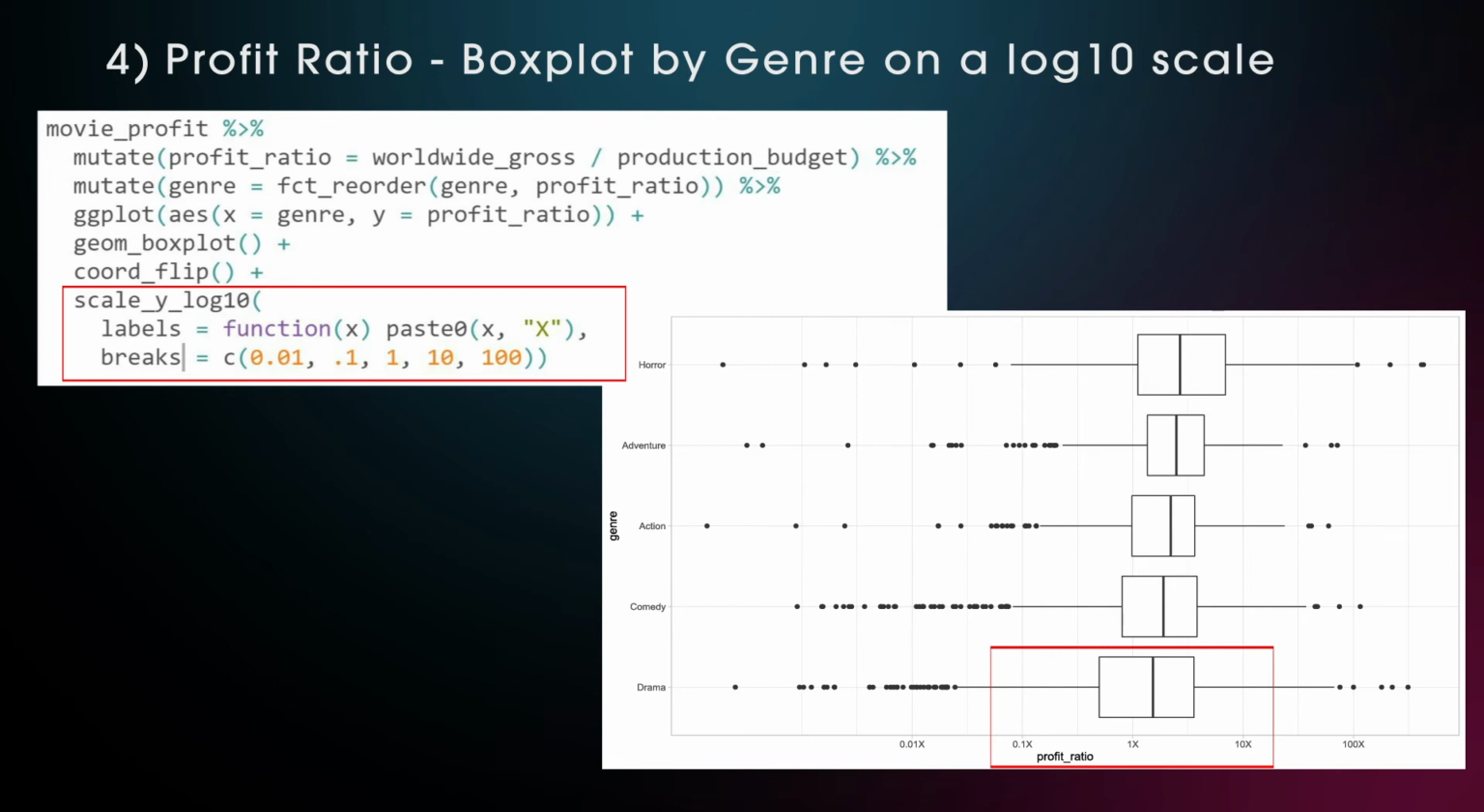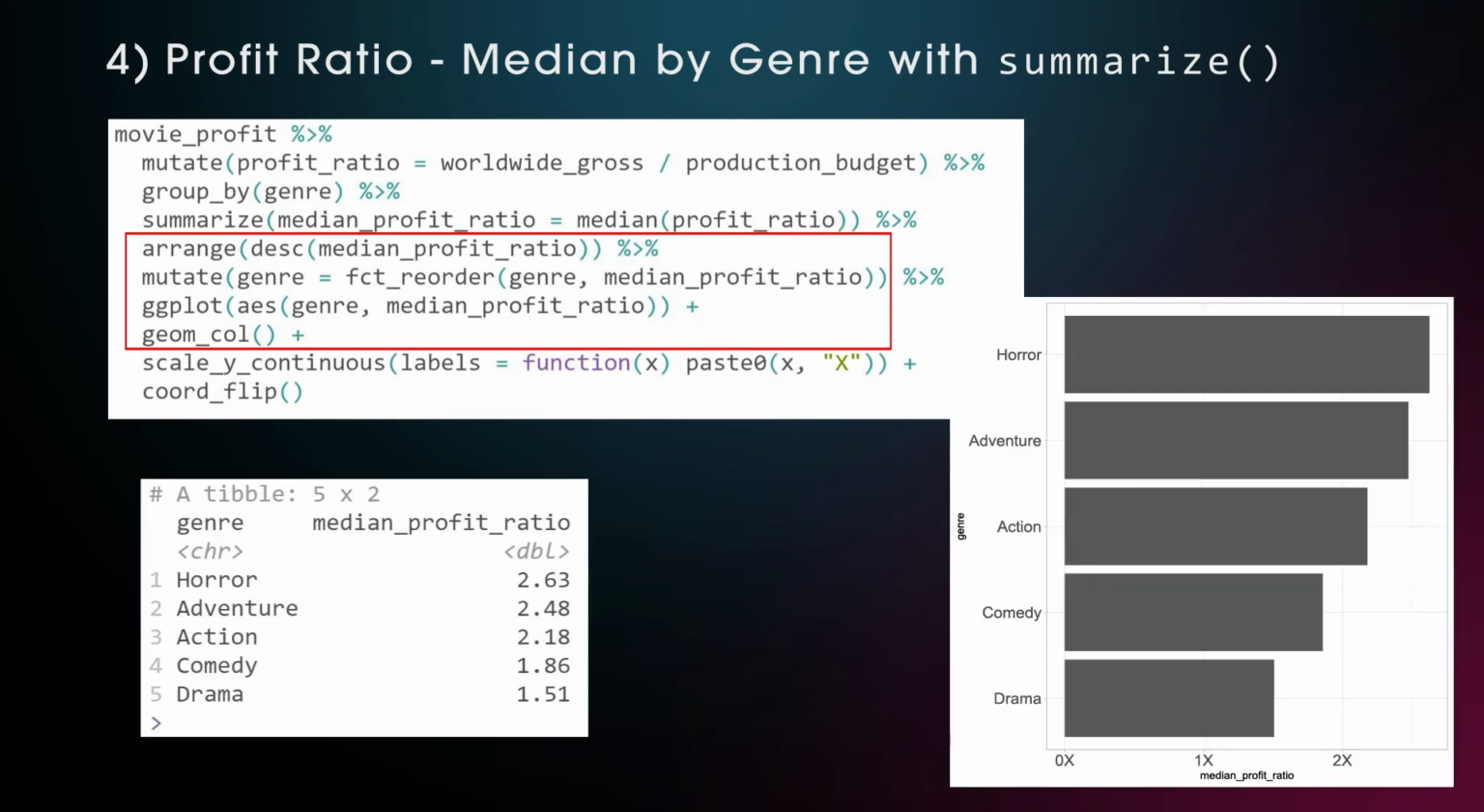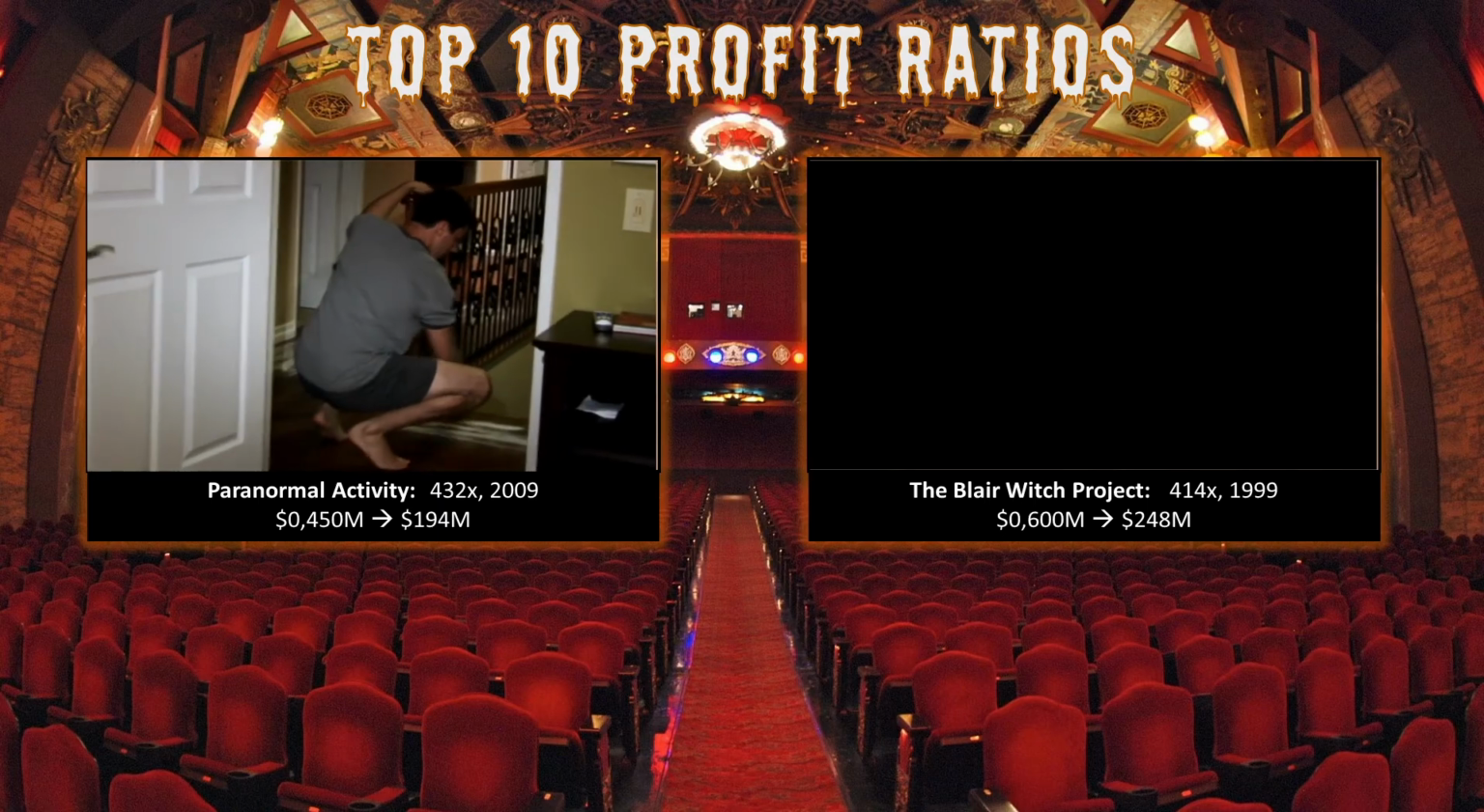Adventure and action had the highest production cost, as you might remember, so these have to earn a lot to generate a profit. For horror, it's a bit easier given the lower production budget. Group_by and summarize give us these median ratios, and with arrange and fct_reorder and geom_col we can visualize them. So on average you make around 1.5 to 2.5 times your money back, but here are some exceptions